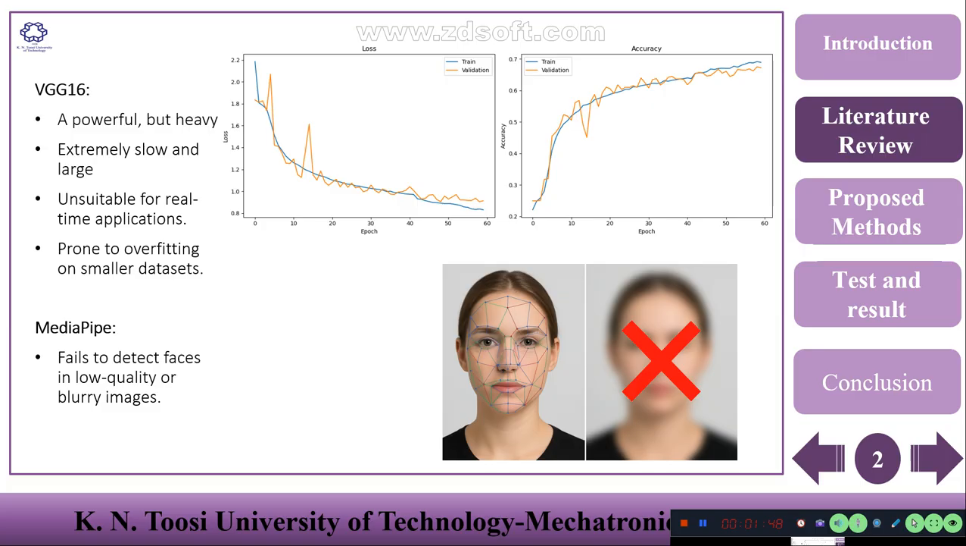In most articles they use CNN. So first of all, I used a simple CNN, but we had so much overfitting. So I tried a classic form of CNN named VGG16. Many articles use these architectures and try to improve the accuracy. It's a powerful but heavy model, extremely slow and large. It has 130 million parameters, so it's not suitable for real-time application, and it may cause overfitting on smaller data.